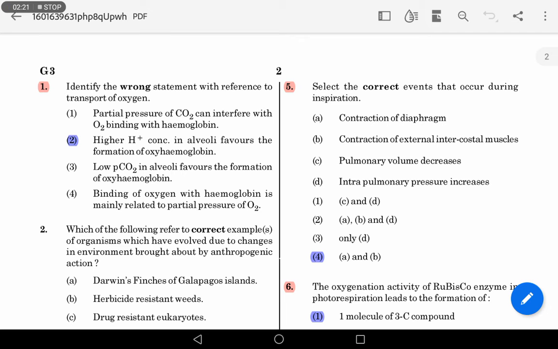Thoracic volume increases, the pulmonary volume increases, and the intrapulmonary pressure decreases. Due to this pressure difference between the atmosphere and the lungs, air moves from the higher pressure to the lower pressure.